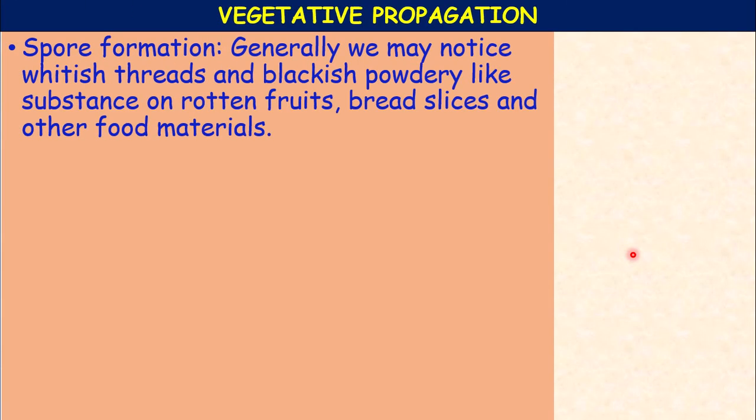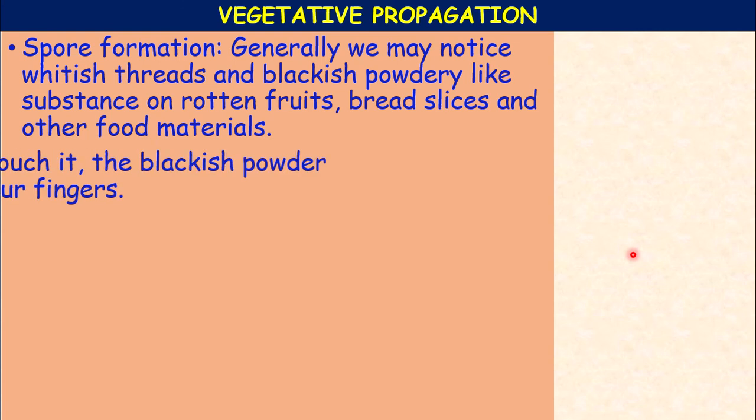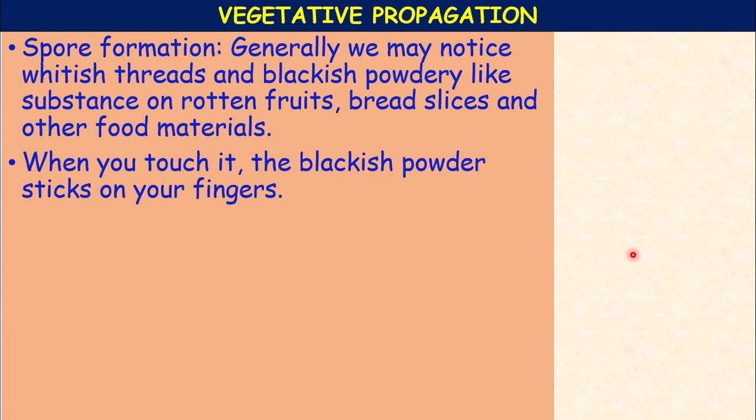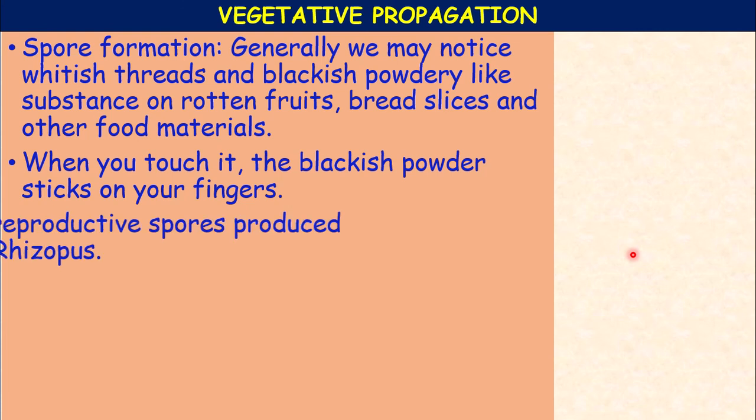Now another method of asexual reproduction, spore formation. Generally, we may notice whitish threads and blackish powdery substance on rotten fruits, bread slices and other food material. When you touch it, the blackish powder sticks on your fingers, isn't it?